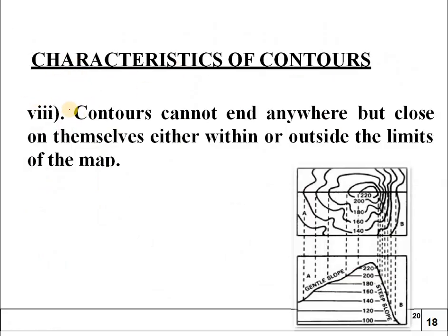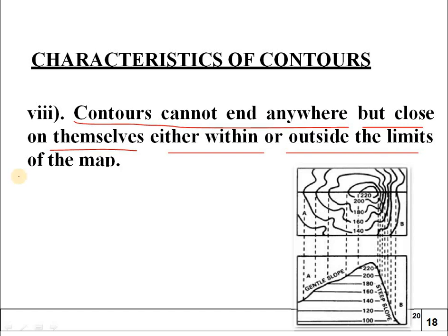And the next one is: contours cannot end anywhere but close on themselves either within or outside the limits of the map. So these contours cannot end anywhere, because on the earth surface we can take any map, and we can draw the contour lines at different places by taking the levels. So here we cannot do it without any limits of the map.